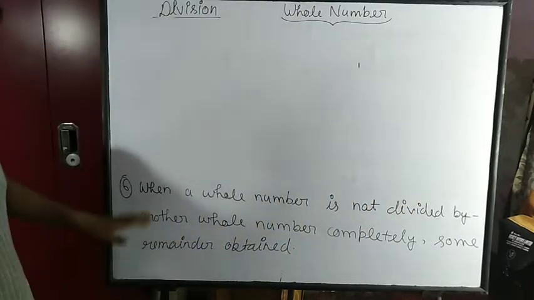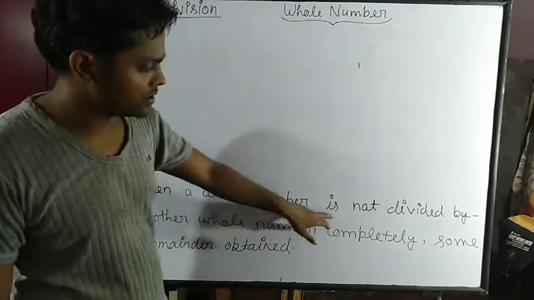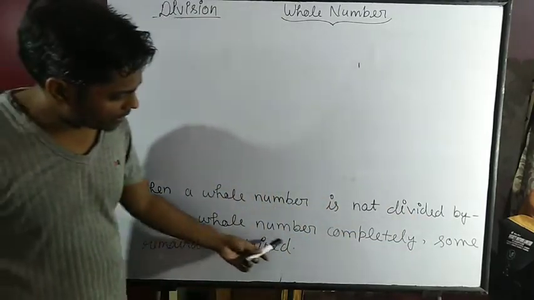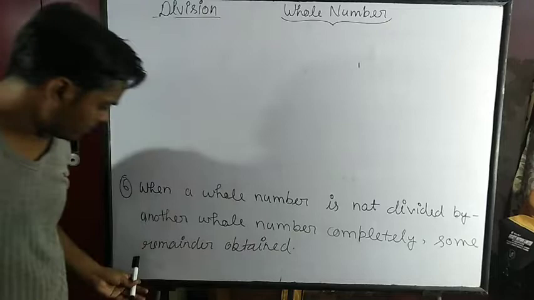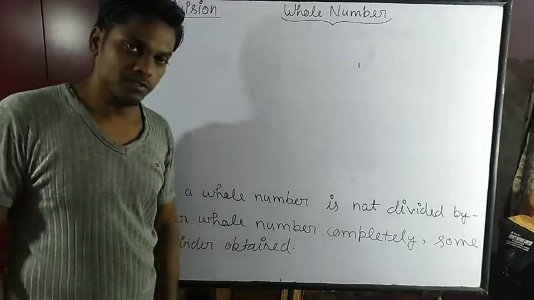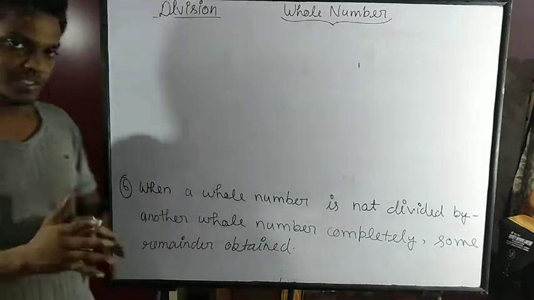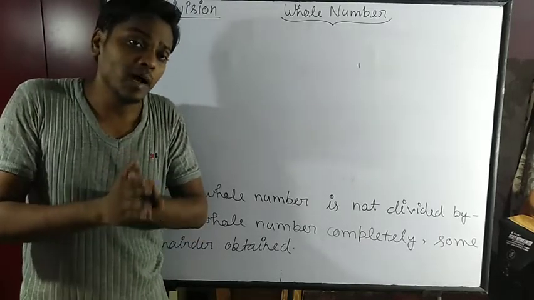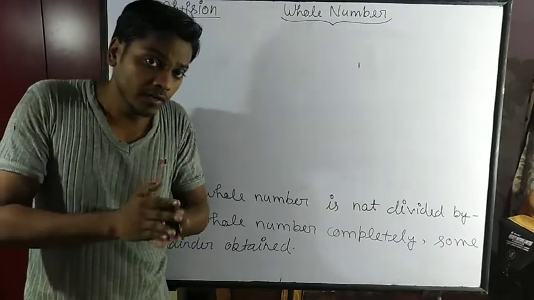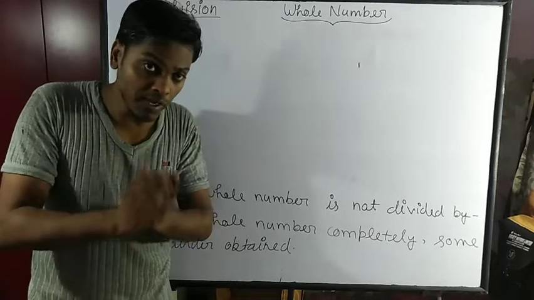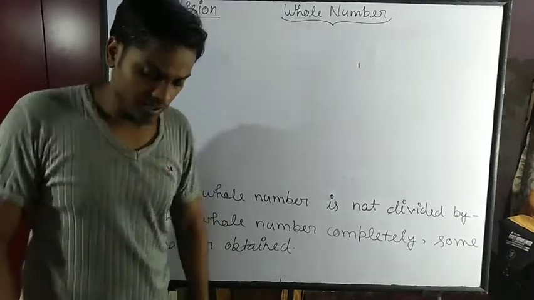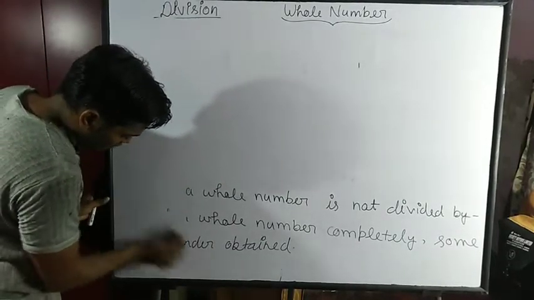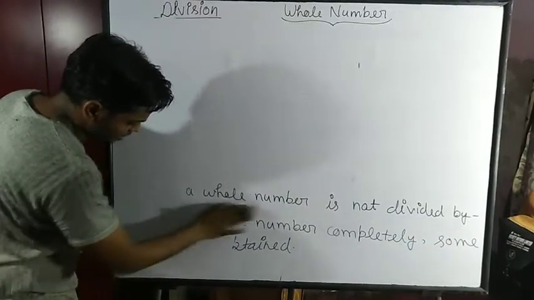The last property says when a whole number is not completely divided by another whole number, some remainder is obtained. There will be a remainder. What is the meaning of this property? The sixth property.